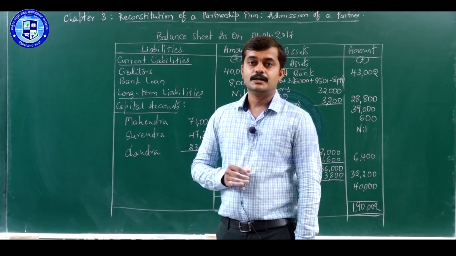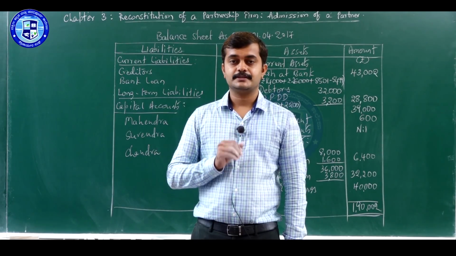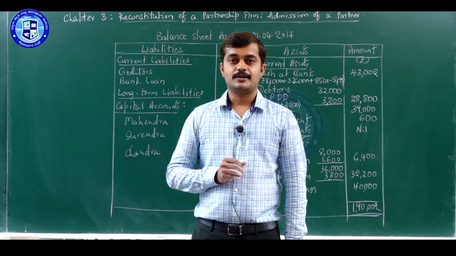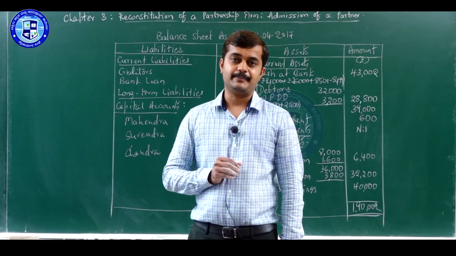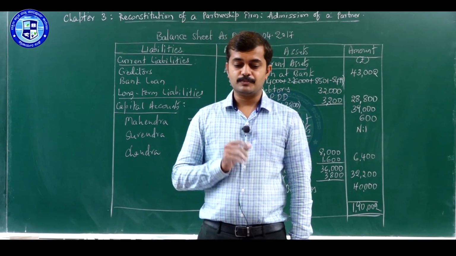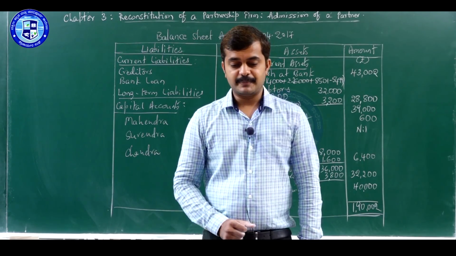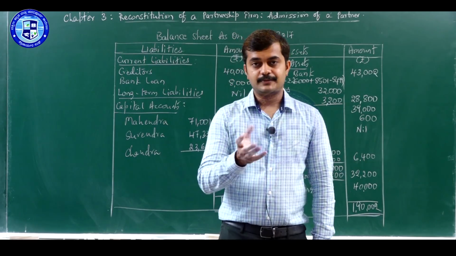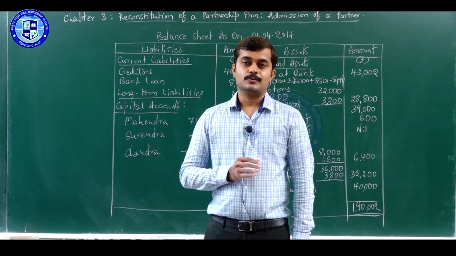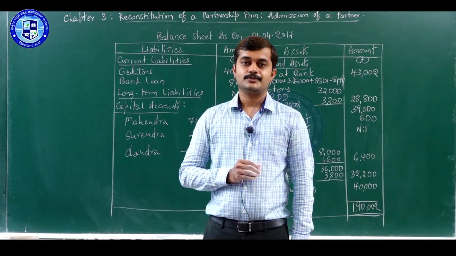So this is how we have to solve the problem when it has adjustment number 5, that is in respect of adjustment of capitals of partners on the basis of the new partner's share and capital. In the description box, there is one more question for your homework, illustration number 6, whose answer is given in brackets there. You have to solve that problem on your own and you can compare the answers. That's all for today's session.